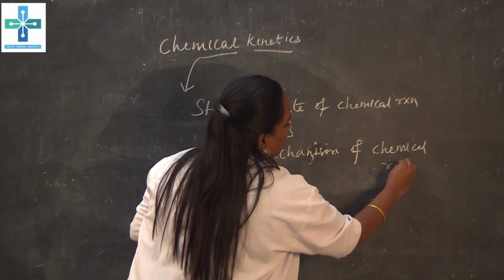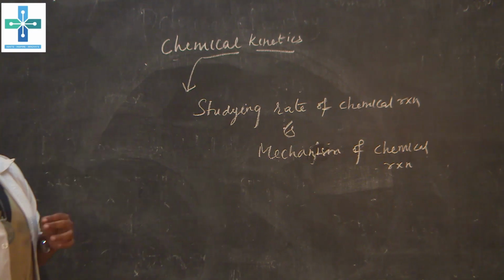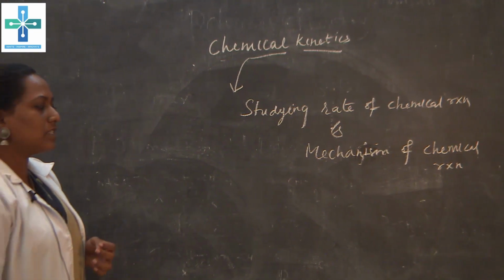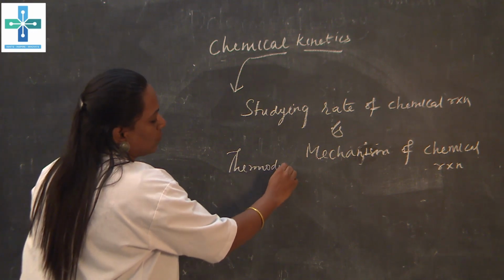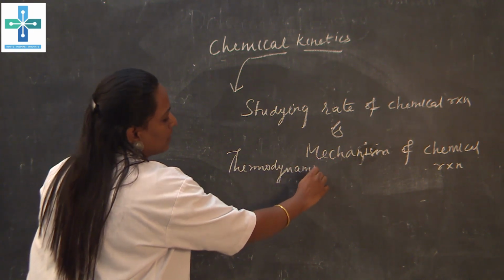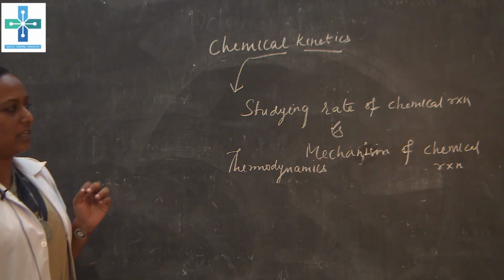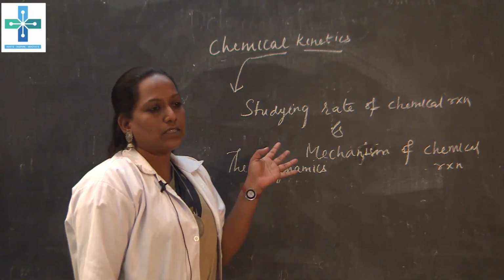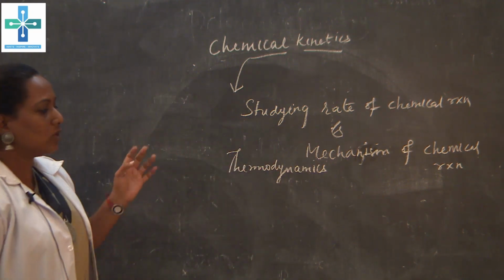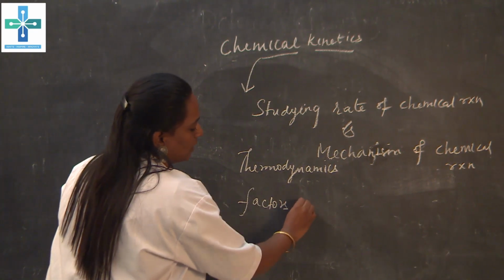It is in contrast to thermodynamics, because thermodynamics tells us about the feasibility of the chemical reaction, but it does not tell about the rate of chemical reaction. Chemical kinetics not only concerns studying the rate of chemical reaction, it also tells about the factors which are affecting the rate of chemical reaction.